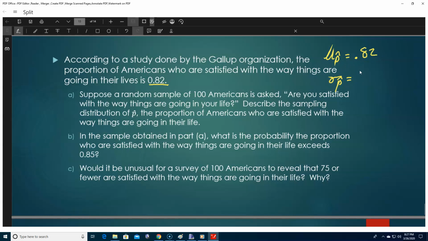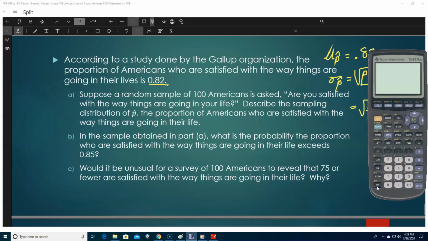Our sigma p hat, it's that formula, so the square root of p times 1 minus p over n. We replace these letters with the values, so we're going to have 0.82, 1 minus 0.82, divided by n. So now n is given to us. It says a sample of 100, so n is equal to 100. And then we plug that into our calculator, and we're going to get the standard deviation.